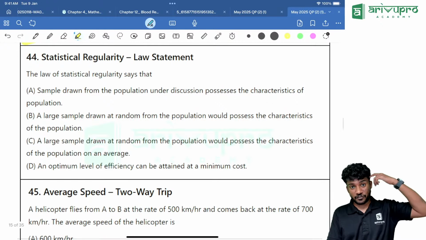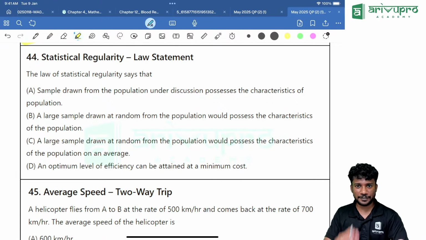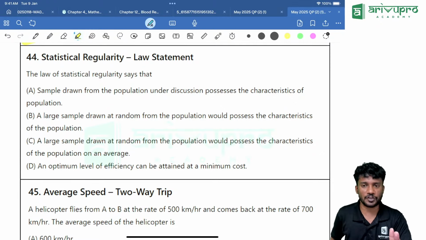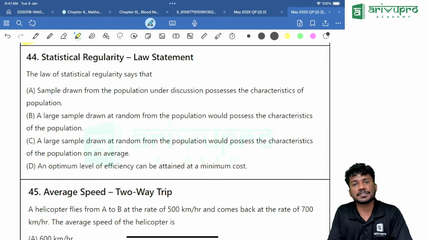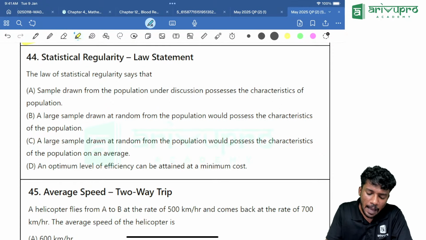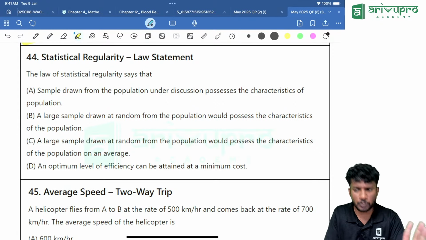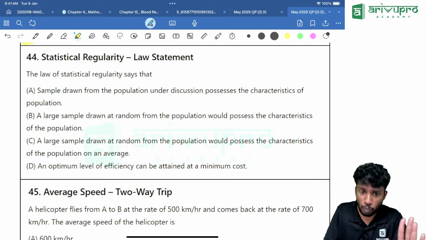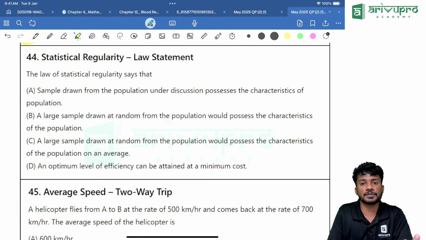Another question from sampling. Third question from sampling. It is also very easy. If you know one word, your answer is right in front of you. The law of statistical regularity says that a sample drawn from the population under discussion possesses the characteristics of the population. Is that true? No. Then, a large sample drawn at random from the population would possess the characteristics of the population.